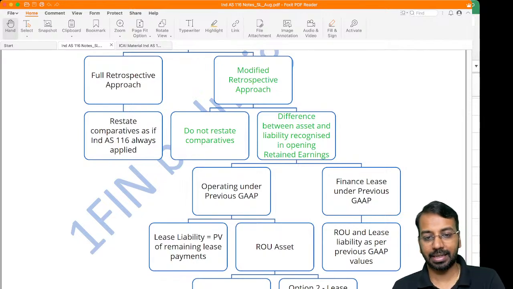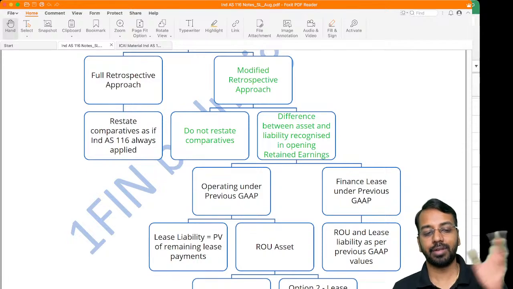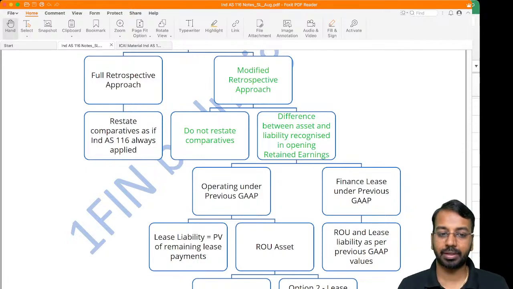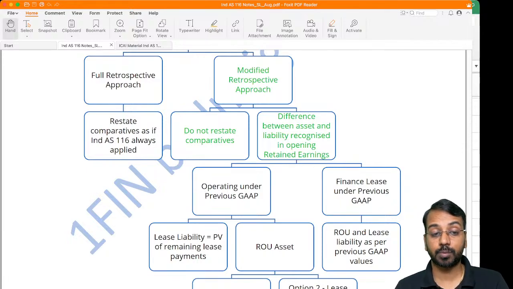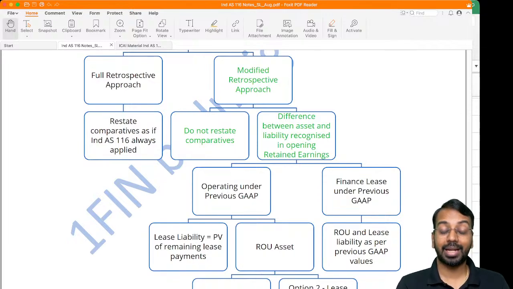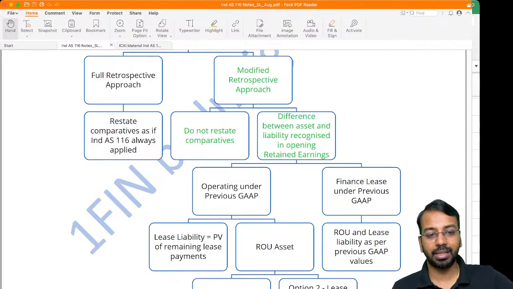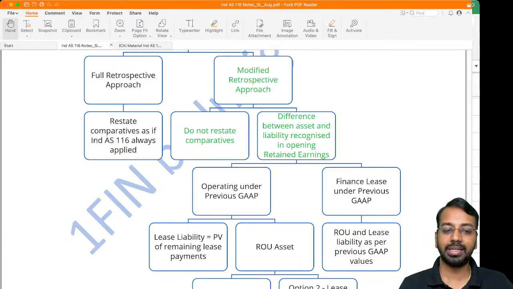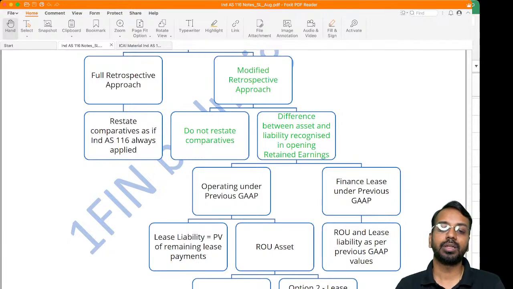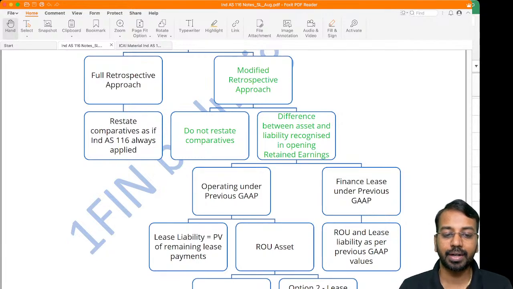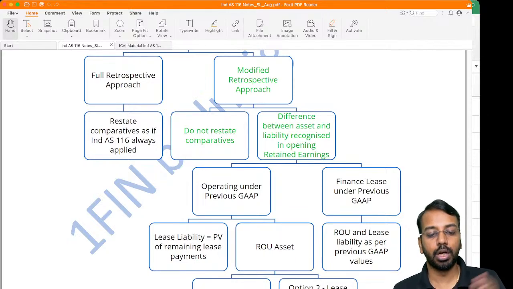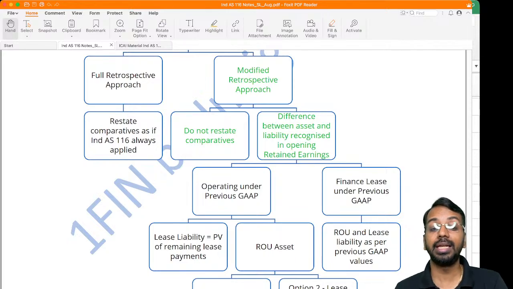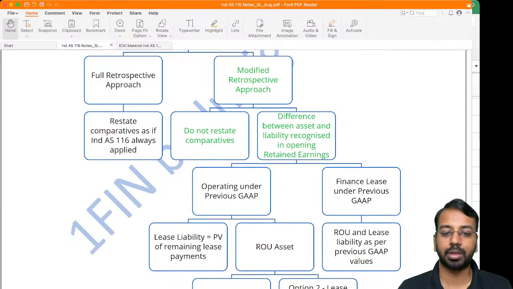Means, for example, if I have taken a lease 5 years back and today it is a transition, in full retrospective approach I will go back right from the beginning and I will say, okay, this was right of use asset, this should have been the lease liability, and then I will do the calculation. Whereas in case of modified retrospective approach, we will not go back to fully restate the comparatives. So then how do we restate the comparatives?